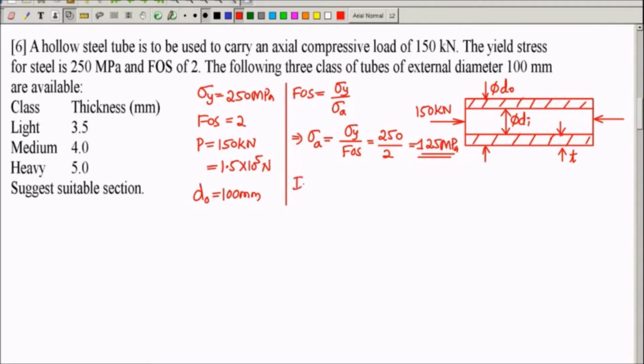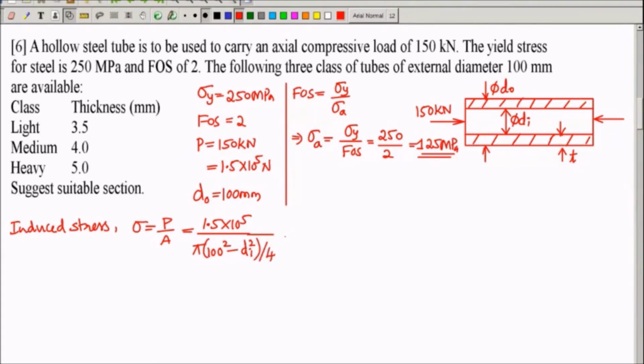So, induced stress. Induced stress definition is sigma is equal to P by A. Here P is 1.5 into 10 power 5 divided by area. It's a hollow cross section, so pi into 100 square minus di square divided by 4. Now, in order to get the value of dimension required, we have to equate this to allowable stress 125. Now you see in this equation only di is unknown. We can find out what di is. We'll get di value of 92.04 mm.